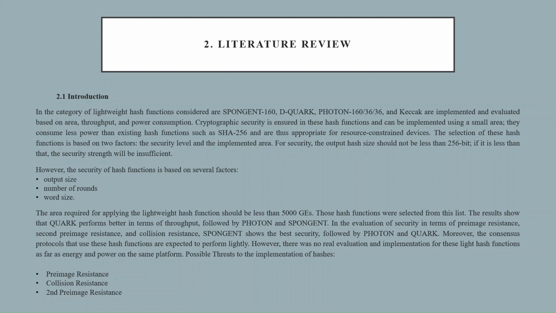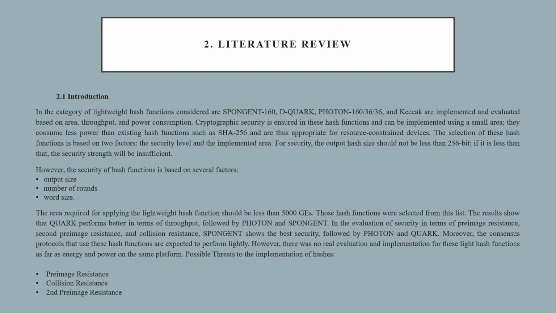However, the security of the hash function is based on several factors: the output size, the number of rounds, and the word size. The area required for applying the lightweight hash function should be less than 5000 GEs. Those hash functions were selected from this list. The results show that the Quark performs better in terms of throughput, followed by Photon and Spongent. In the evaluation of security in terms of pre-image resistance, second pre-image resistance, and collision resistance, Spongent shows better security, followed by Photon and Quark.